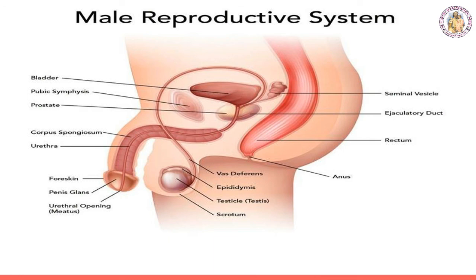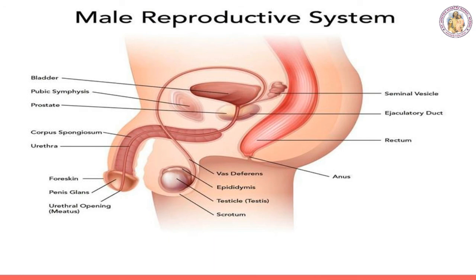Vas deferens is a straight tube which carries the sperms to the seminal vesicles, and it opens with the seminal vesicles into the ejaculatory duct. Urethra: it runs inside the penis and conveys the sperms from the vas deferens to the urethral opening.